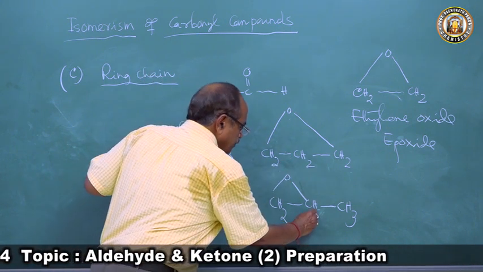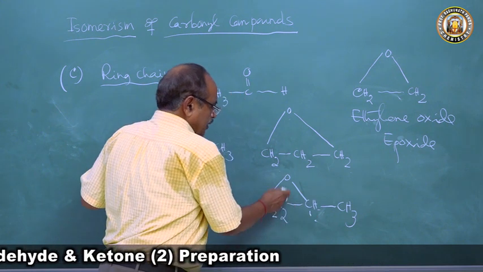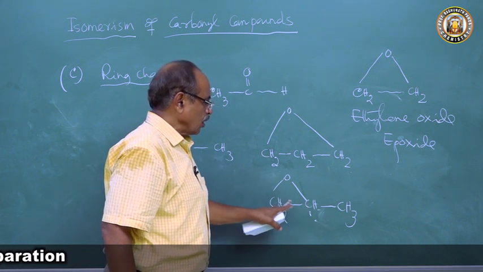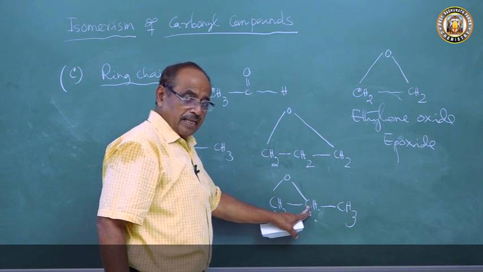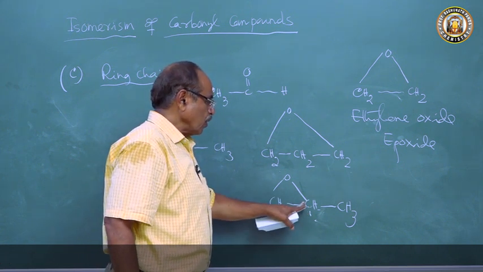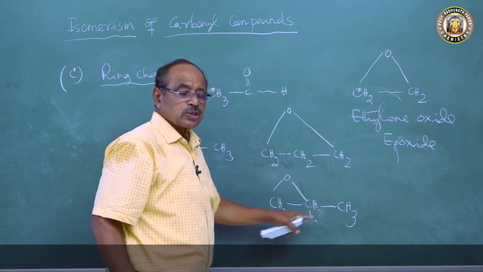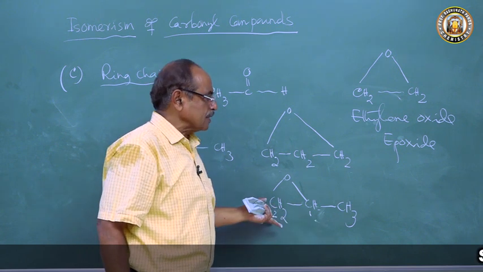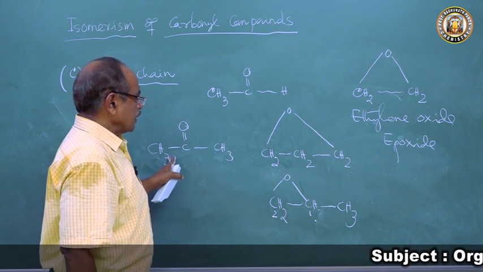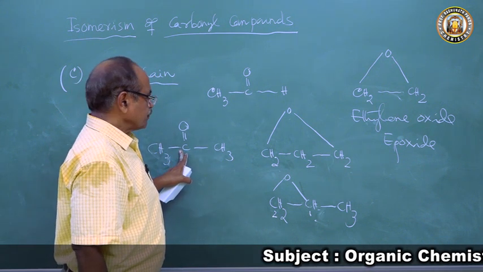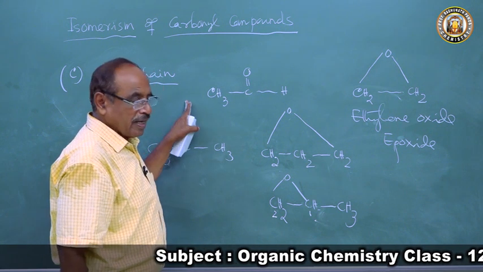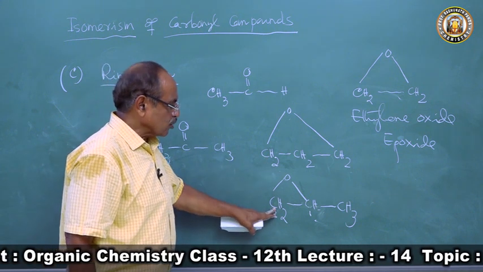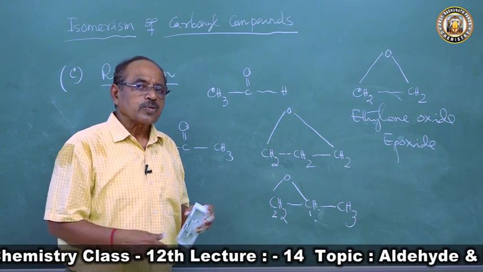And here we can write 1, 2, 3. So 1,2-epoxy. Here the long chain is ethane: 1,2-epoxy ethane, then 1 carbon atom methyl. So 1-methyl epoxy ethane. Here acetone is a functional isomer of propanaldehyde, and a functional isomer of this epoxide. So you have to try and write.